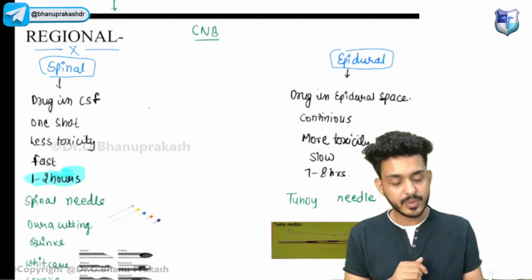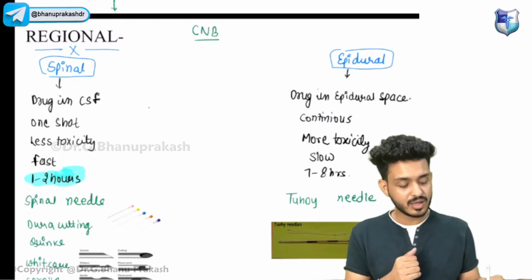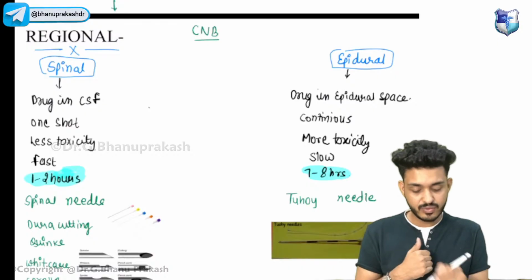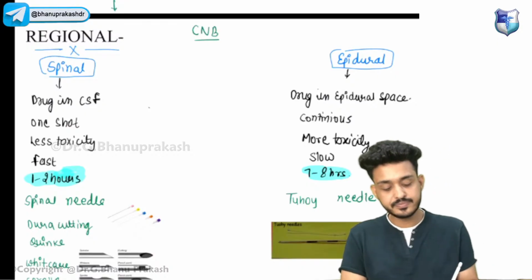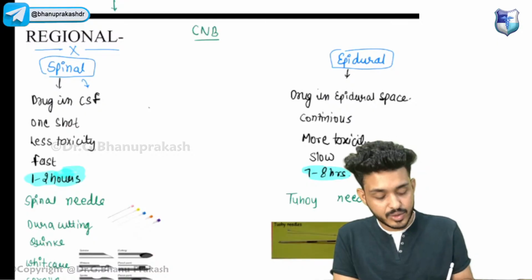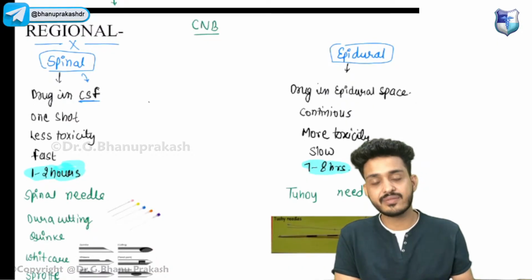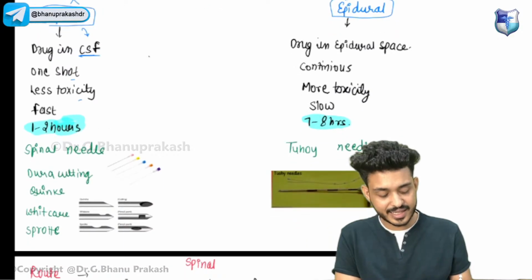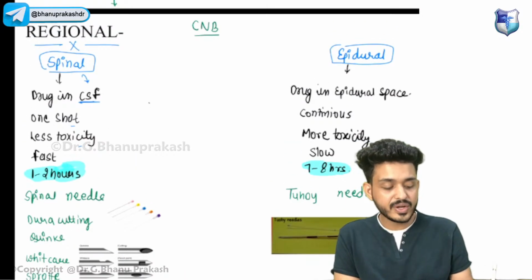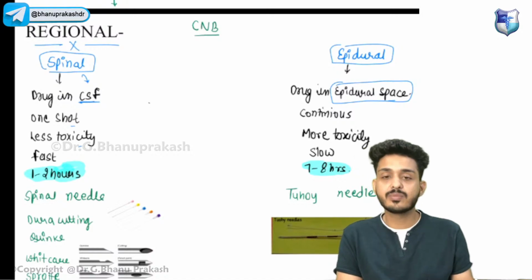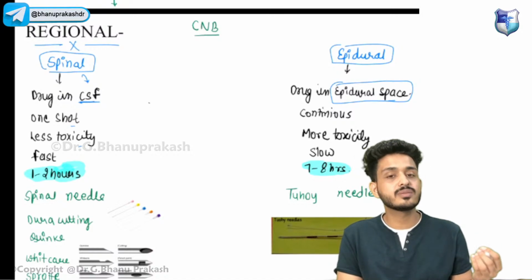Second one is your epidural. Epidural is for long term procedures, for example, like 7 to 8 hours. So that is the first difference that you need to remember. In spinal anesthesia, I would be putting my drug into the CSF. It is a one shot technique, less toxicity will be there, and it is a fast technique. Second thing, in epidural, the drug will be present in your epidural space. Questions come on this, they will be asking questions based on location.